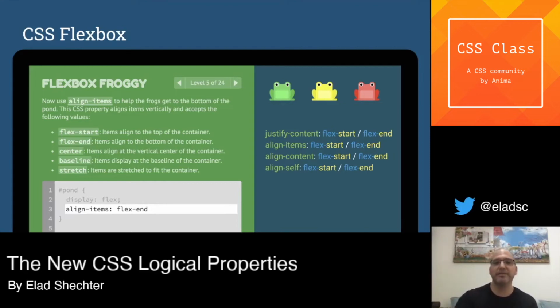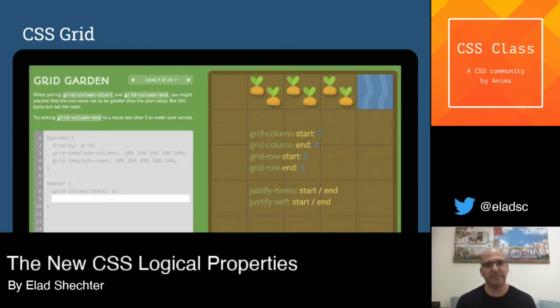And you can guess right that in CSS Grid, it's the same. Everything is logical thinking, with the new alignment properties with the values of start and end, and you don't need to do anything different when you're creating a logical properties website. When you are working with CSS Flexbox and CSS Grid, you can just work as you used to work with them.